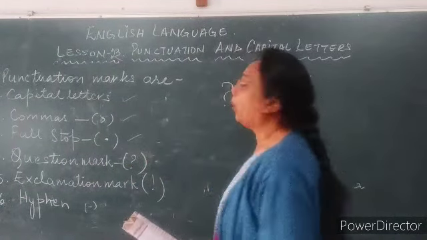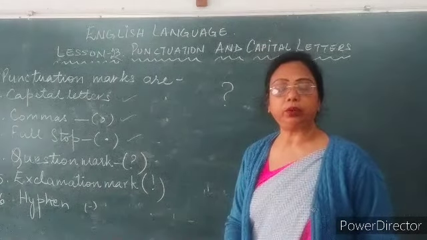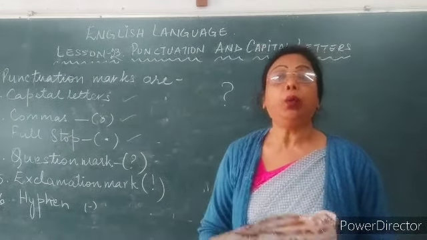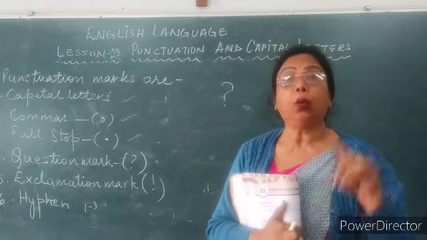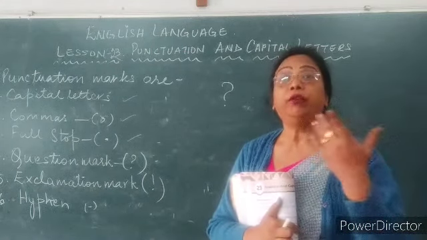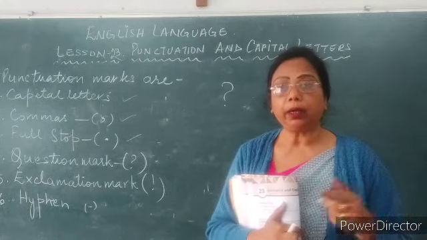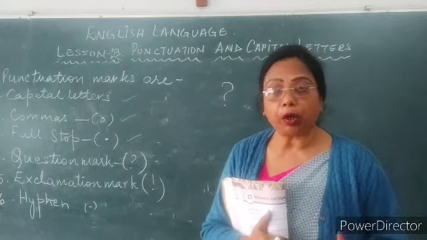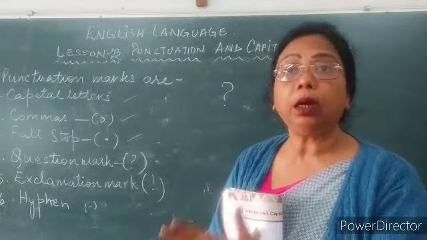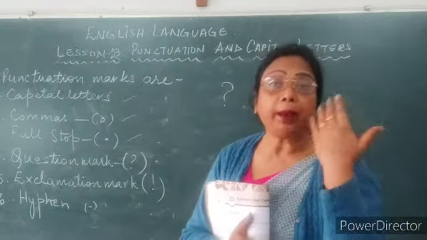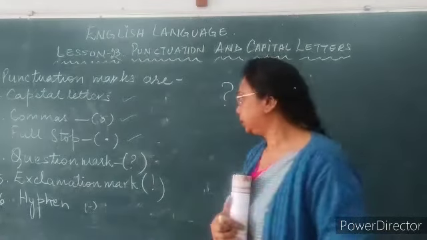When do we use the question mark? We use this punctuation mark when a sentence is asking a question like, what are you doing? Where are you going? Where is your book? Where is your work? It all ends with a question mark because I am asking you a question.